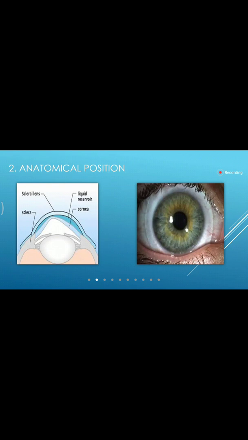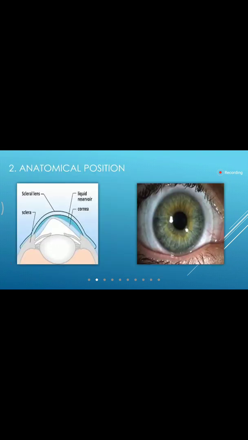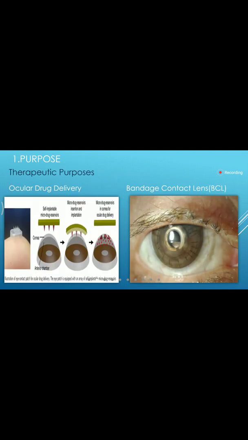Cosmetic lenses people wear occasionally, like for functions, or in films and TV serials they use it. And the next purpose is the therapeutic purpose. Now, therapeutic purpose we give whenever it is medically indicated, right?